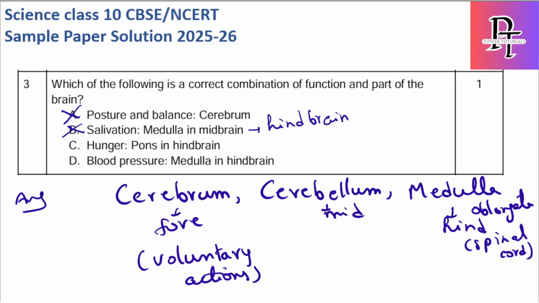Okay, hunger does not happen only from pons in midbrain, it usually happens through various other parts of brain as well. So it is not only through pons, so that's why it is also wrong. Blood pressure is also involuntary and it happens through medulla, correct, and it is also present in hindbrain. Hence D is the right answer.